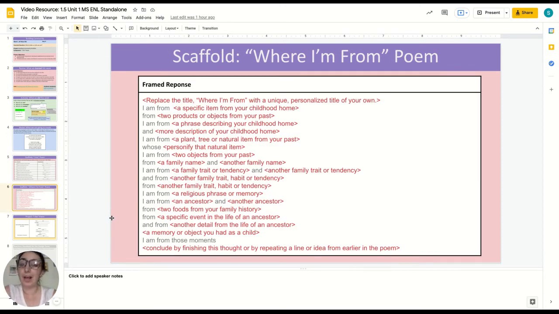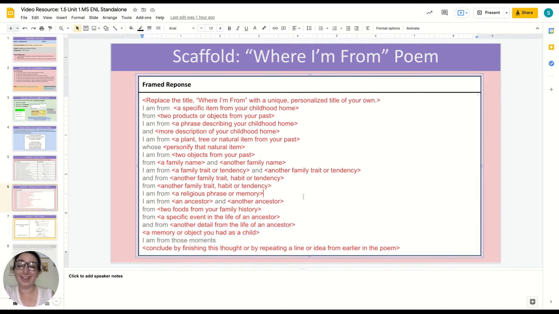Another option to scaffold this up is the Where I'm From poem. So the Where I'm From poem is a bit more dependent on things like literary devices and is a bit less literal and a bit more imaginative. So if you feel that your students are ready for this one, or if you have early finishers and they want to take a crack at this one, this is a bit more dense and requires students to pull from more places because there's less repetition, but also a good option.